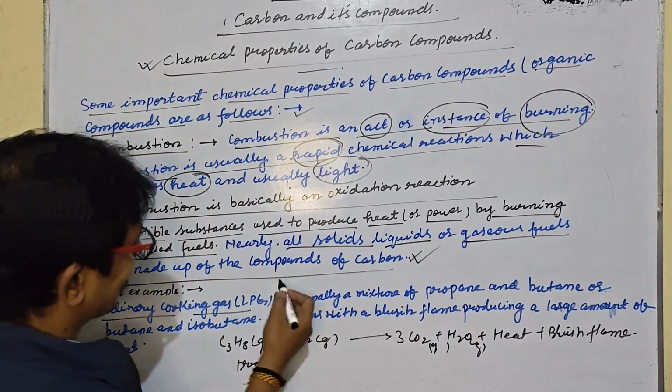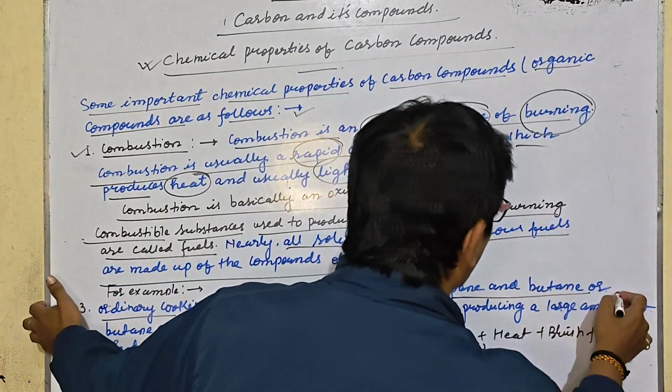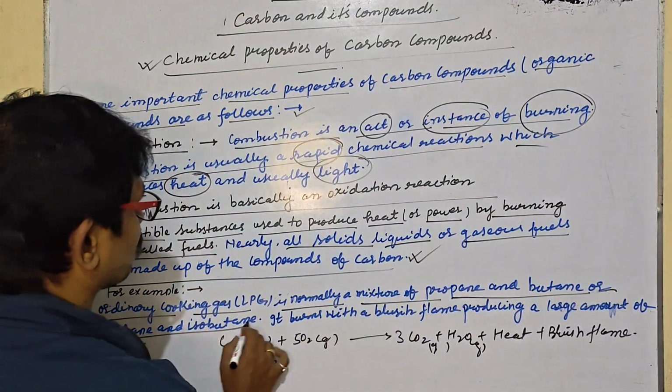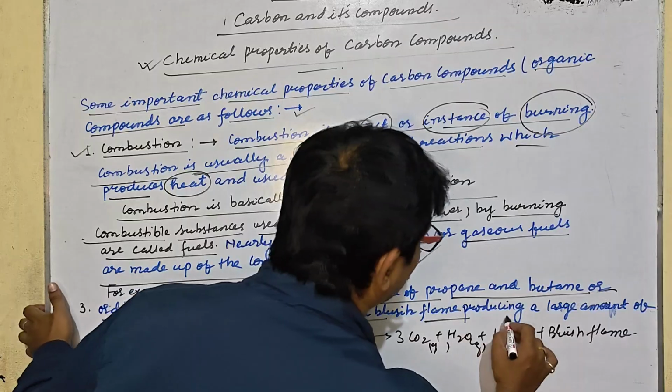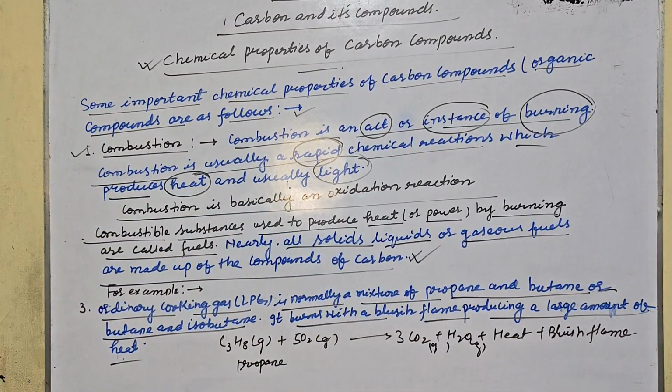Ordinary cooking gas LPG is normally a mixture of propane and butane, or butane and isobutane. It burns with a bluish flame producing a large amount of heat. With this help we can make food in the kitchen with LPG gas.